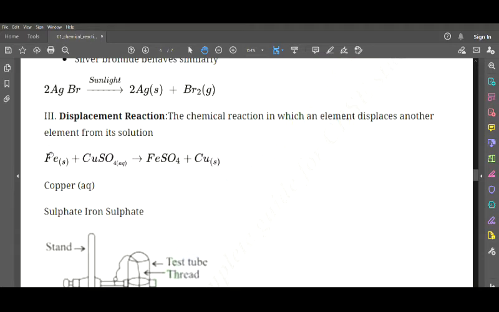For example, we have ferrous, that is Fe, which is in solid state, plus copper sulfate, which is in aqueous state, gives us ferrous sulfate plus copper. Now here you see that iron plus copper sulfate, from where copper is being displaced, that is being kept out, you get ferrous sulfate plus copper.